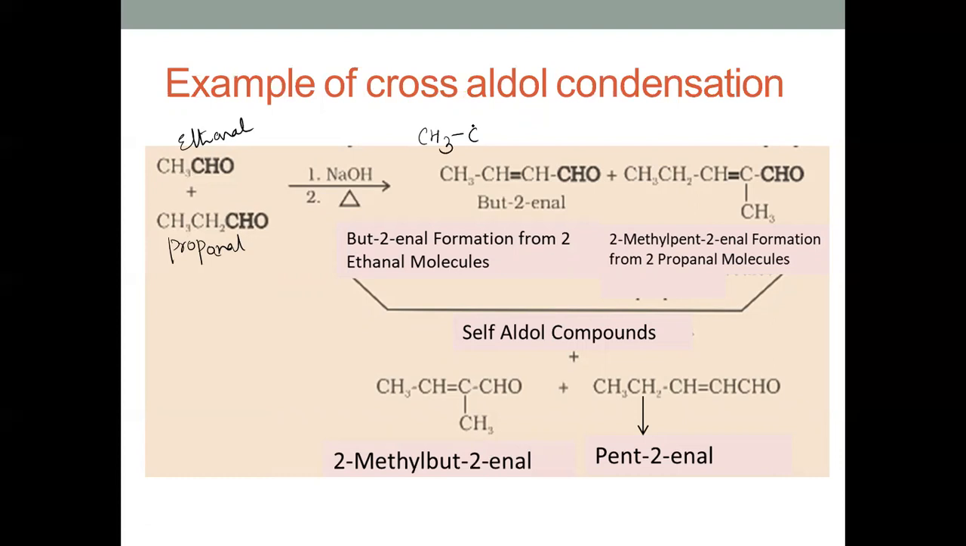This is the alpha hydrogen, right? Simply I can write this, alpha beta, minus water. So what do I get? CH3, CH, double bond, CH, CHO. This one, but-2-enal, is from 2 ethanal molecules. If I take 2 propanal molecules, I'm going to get this one.